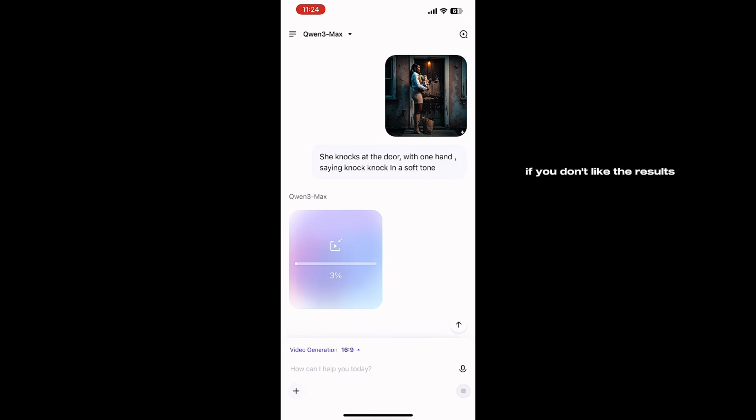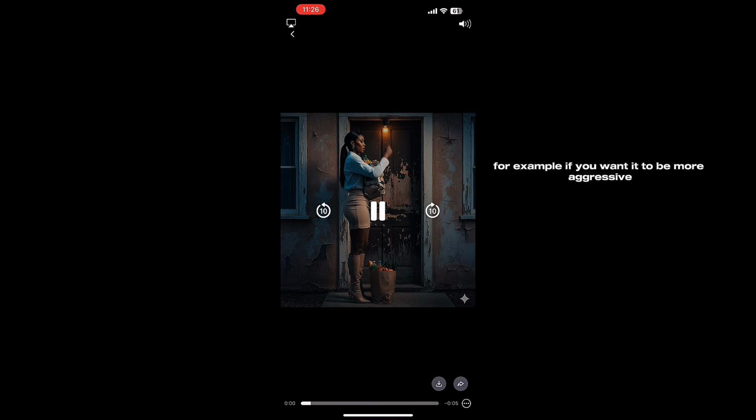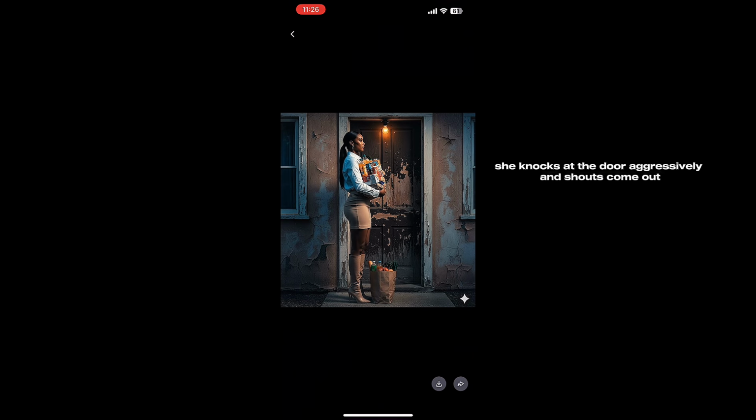If you don't like the result, don't panic. You can just change your prompt. For example, if you want it to be more aggressive, you can write she knocks at the door aggressively and shouts, come out. That is the power of AI. It is not just a tool, it is about how you direct it. Your creativity comes first, then the AI just follows your instruction.